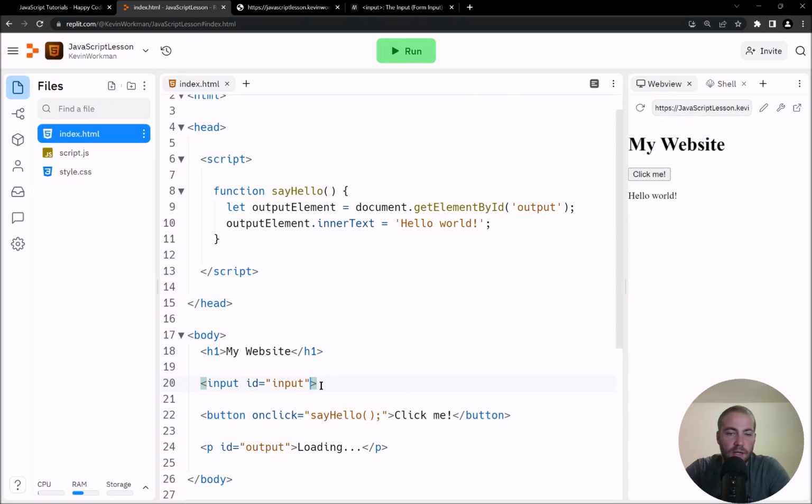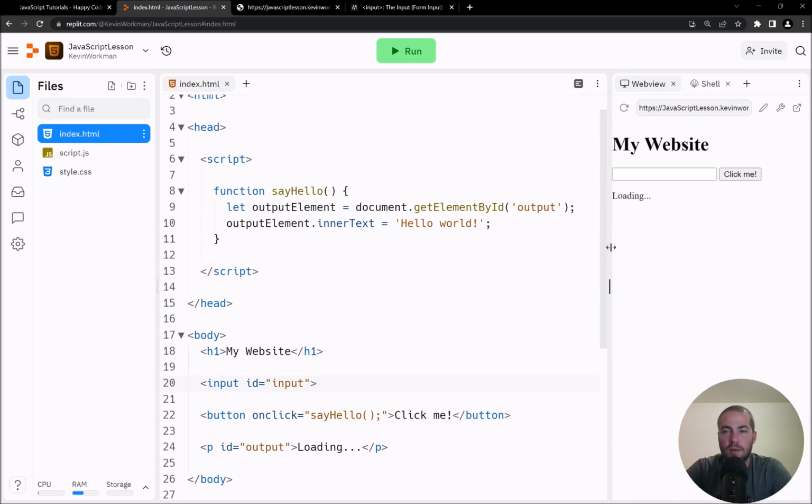So let's just do it that way. Let me run this and see if that works. Okay, my button and my input are sort of on the same line. I could maybe use some CSS to fix that if I wanted to change it. Maybe I'll just keep it that way, actually. Kind of up to you, personal preference. But now I have an input. I currently don't do anything with the input, so I can type anything I want in here. I could say click me, and I still just say hello world.